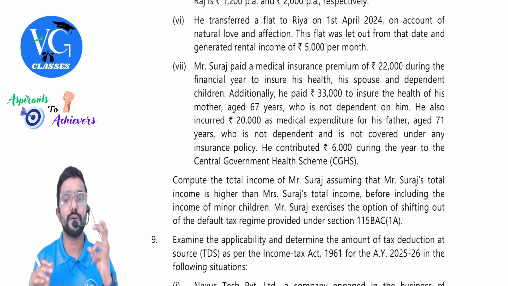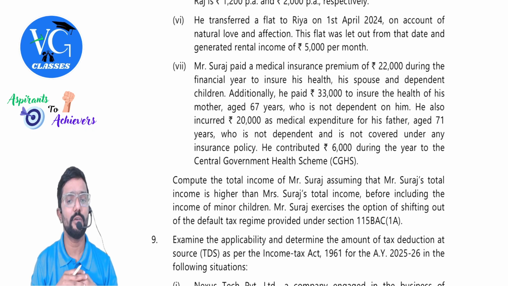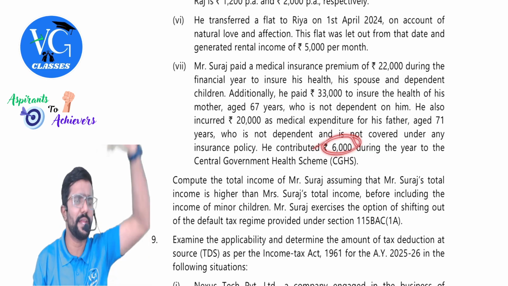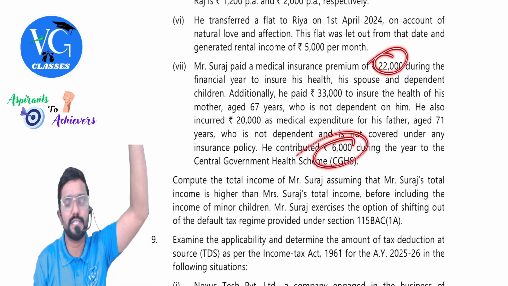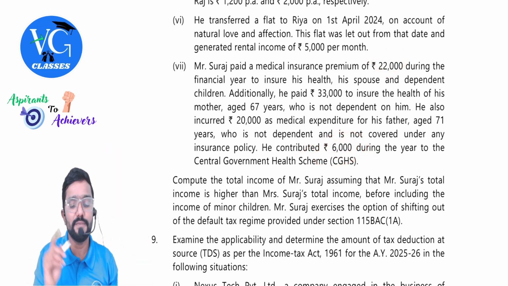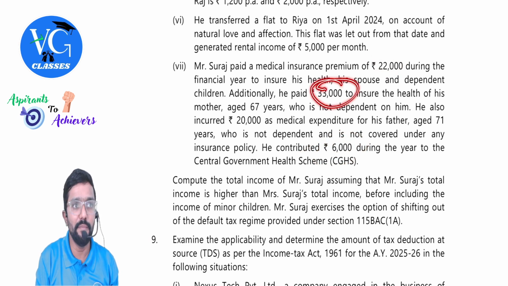He contributed 6,000 during the year to the central government health scheme. Let us consider this is for him. Okay, so 22 plus 6 for him and his family. Whereas for parents, 33,000 premium, whereas 20,000 is expenditure.